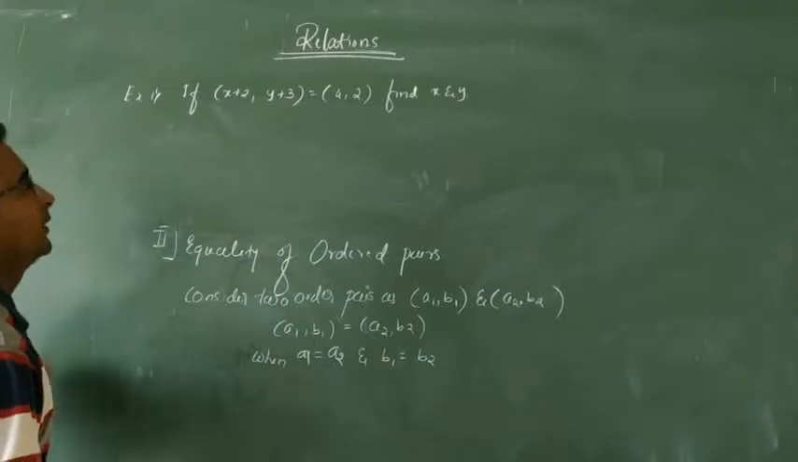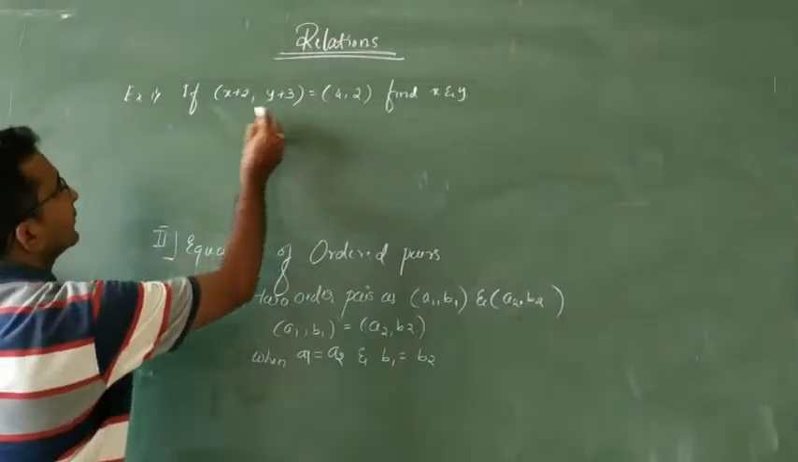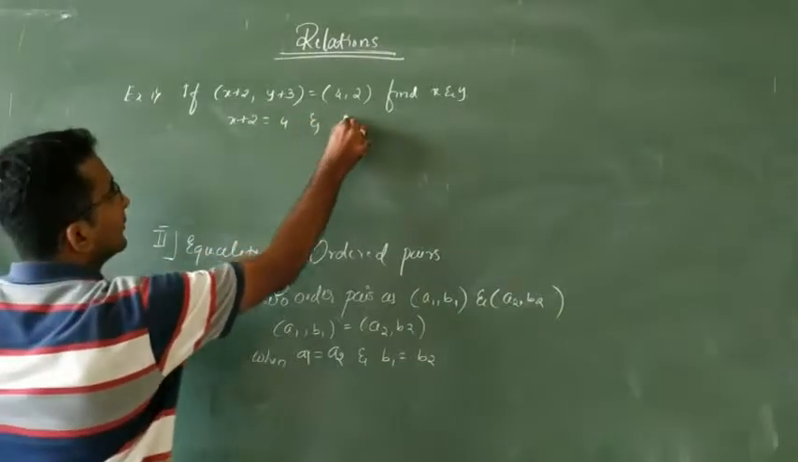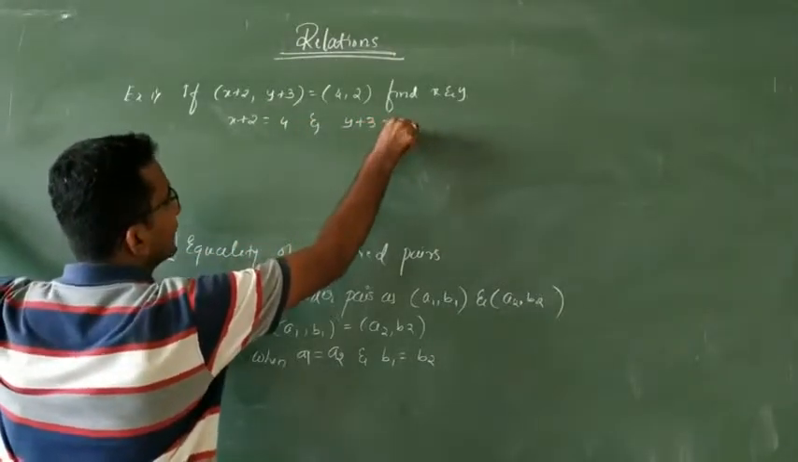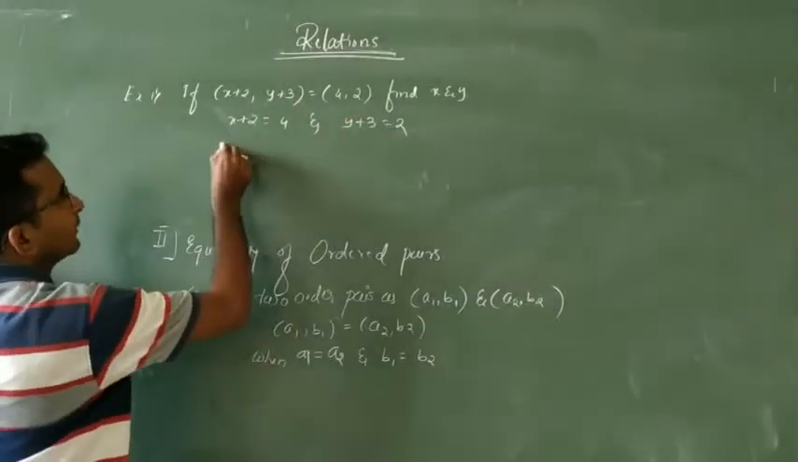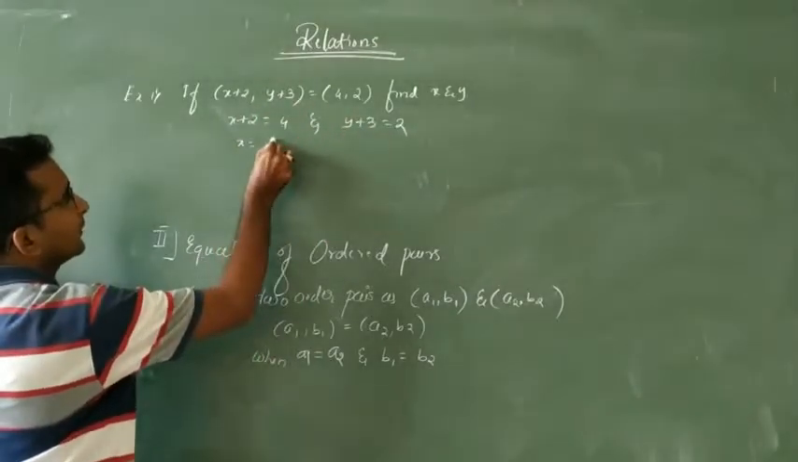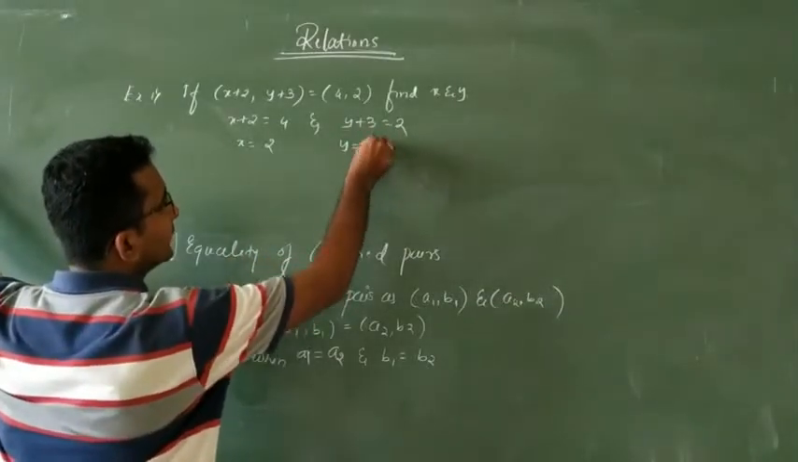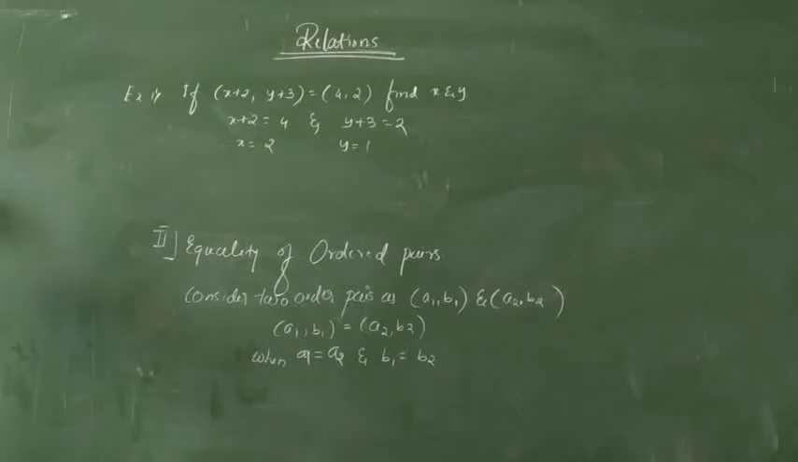Getting? Okay. So here the first element is equal to the first element, that is x plus 2 is equal to 4, and the second element is equal to the second element, that is y plus 3 is equal to 1. Then x is equal to what? 4 minus 2 is 2. Y is equal to what? 3 minus 2 is 1. So this is nothing but what?